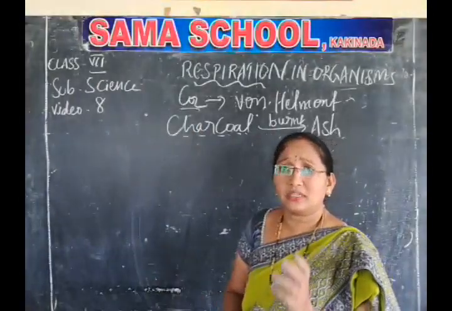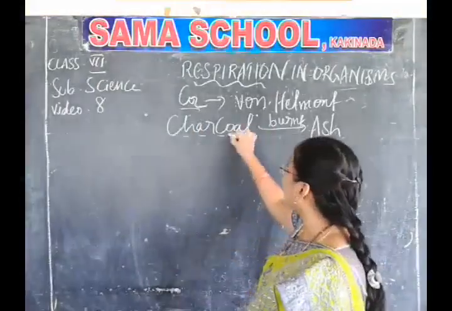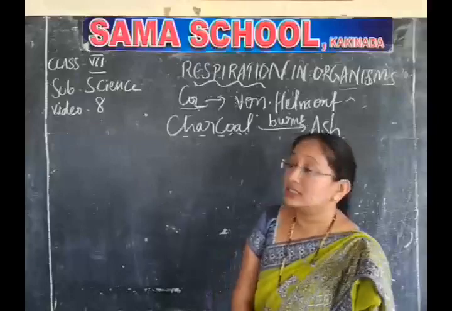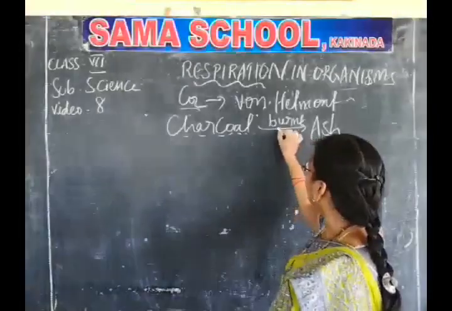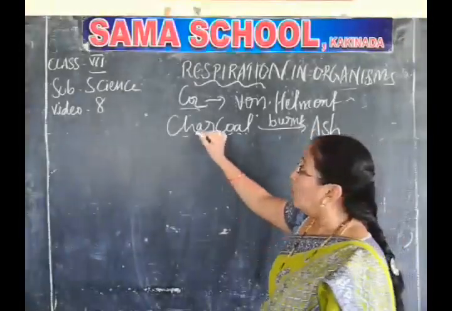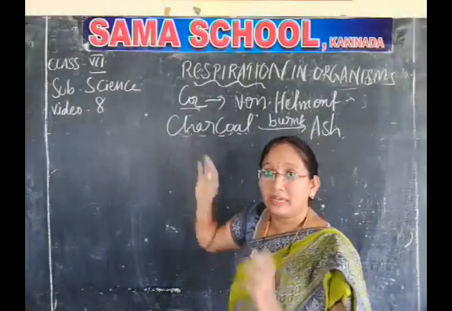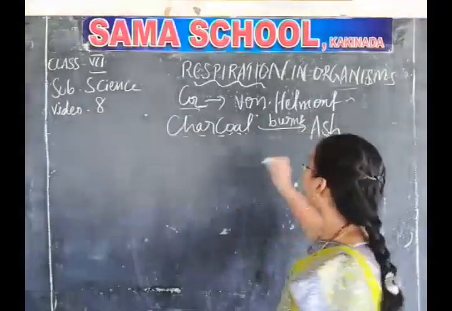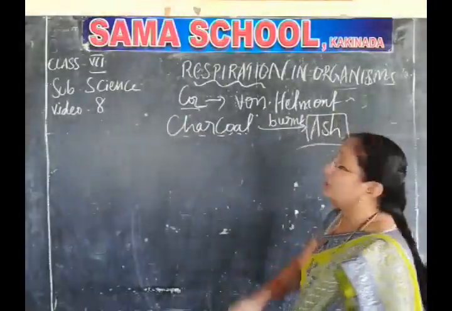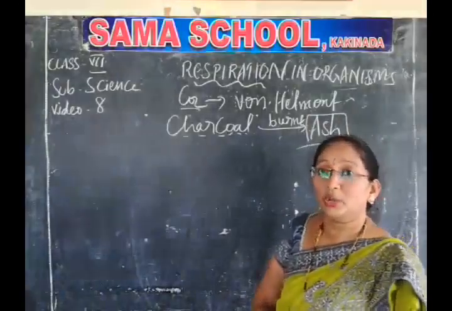So he observed that von Helmont took the substance called charcoal and burnt it. After burning, the charcoal turned into ash.